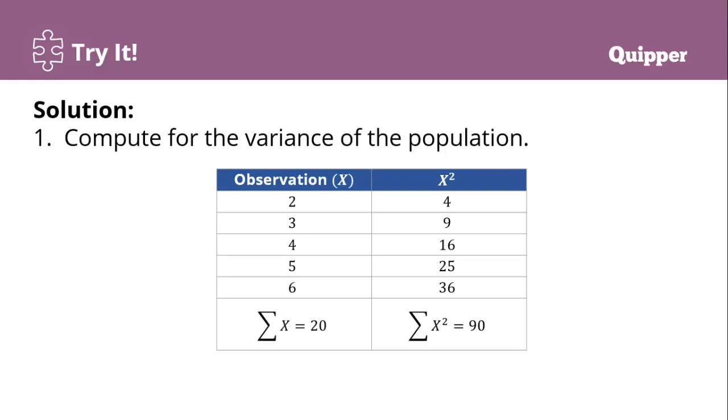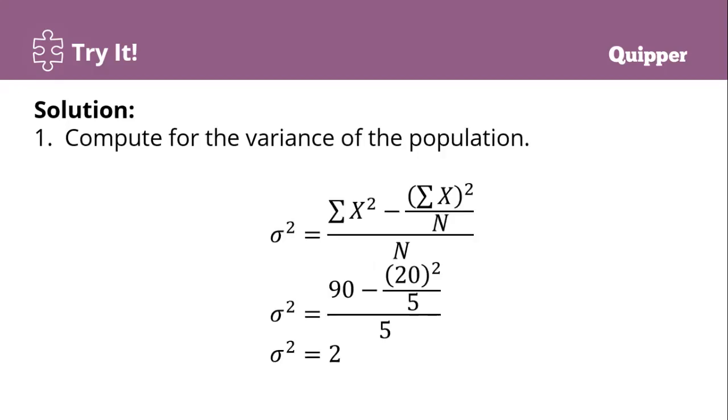Now for x squared, we multiply each value by itself: 2 times 2 is 4, 3 times 3 is 9, 4 times 4 is 16, 5 times 5 is 25, 6 times 6 is 36. Then we add them all: 4 plus 9 is 13, plus 16 is 29, plus 25 is 54, plus 36 is 90. So the summation of x squared is 90. Now, substitute to the formula.